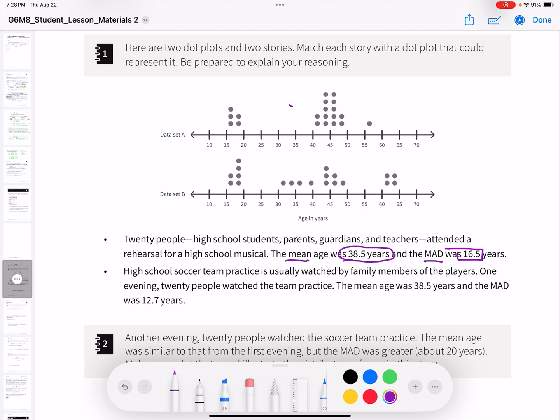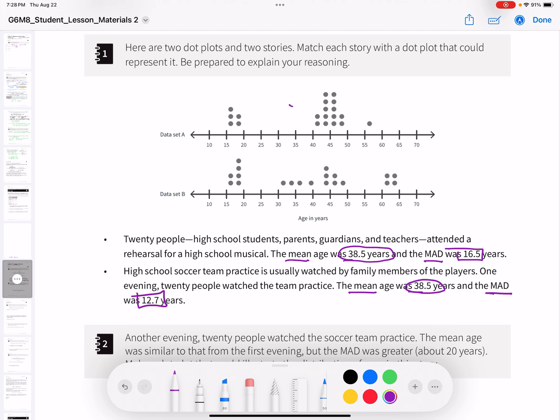Scenario 2, high school soccer team practice is usually watched by family members of the players. One evening, 20 people watched the team practice. The mean age, so here's the mean, was 38.5 years. So same mean. And the MAD, or mean absolute deviation, was 12.7 years.